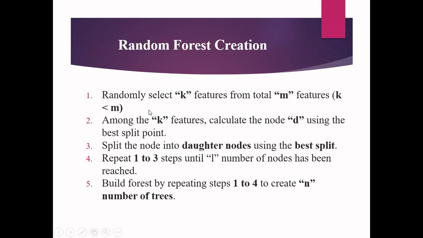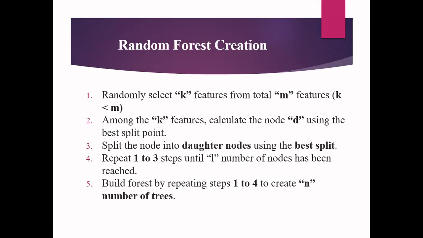Once you select the features, among the k features, you calculate the node D of the decision tree using the best split point. Decision trees are constructed by splitting the nodes only based upon the attributes. So out of the k attributes you have selected, you have to choose the best attribute. That should be the root node of that particular branch of the decision tree. For that, you calculate the node D using the best split point, using different measures, and split the tree into daughter nodes using the best split point, and repeat steps 1 to 3 until L number of nodes have been reached. Because in a decision tree, you have to go to a certain level.